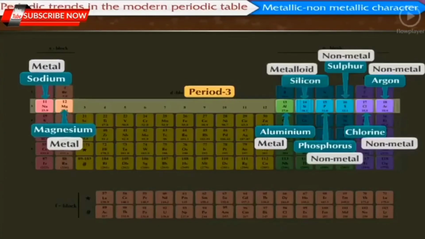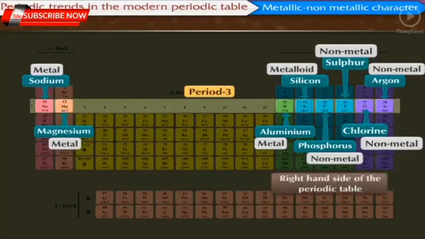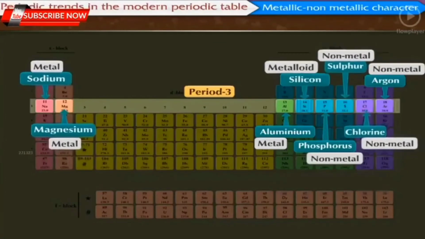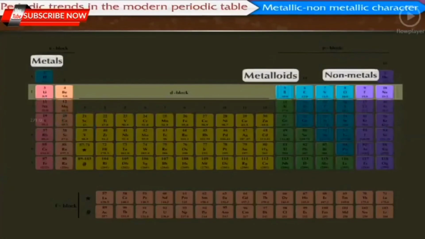Sodium, magnesium are metallic elements which lie on the left-hand side of the periodic table, while sulfur and chlorine are non-metallic elements which lie on the right-hand side. The metalloid element silicon lies in between these two types. A similar pattern is observed in the other periods too.